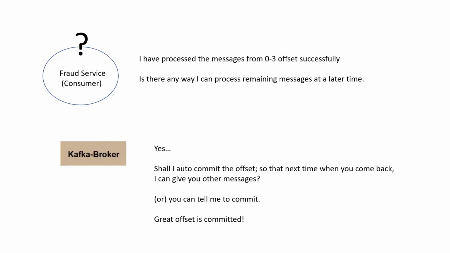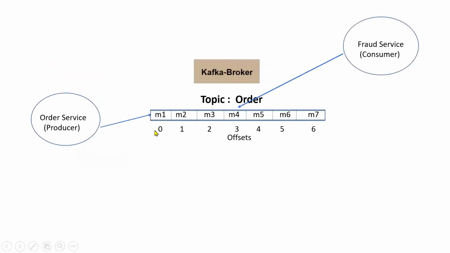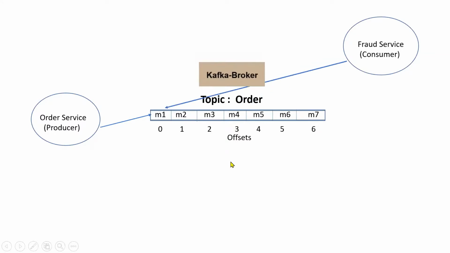Or the consumer can say, once again, I'll start reading from the first message, right? So for example, here the consumer starts reading from 0 to 3. At any point of time, the consumer says, once again, I want to read from 0th offset, right? In that case, the consumer has to explicitly mention from where the messages are required. That is how it works. And one more interesting point is the same consumer can read the messages any number of times.